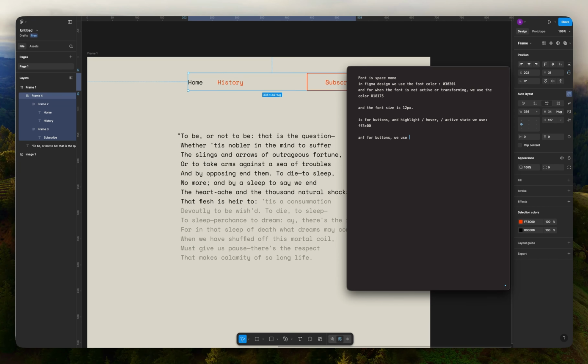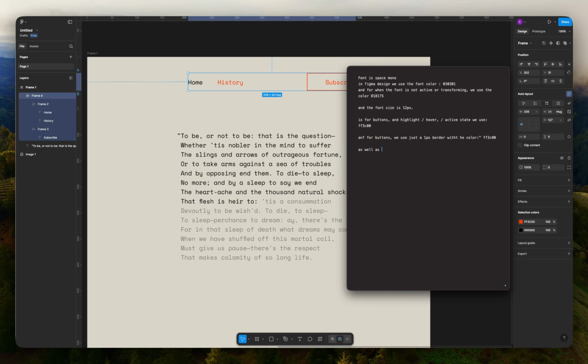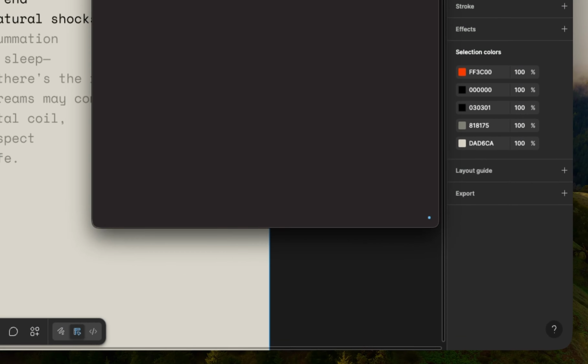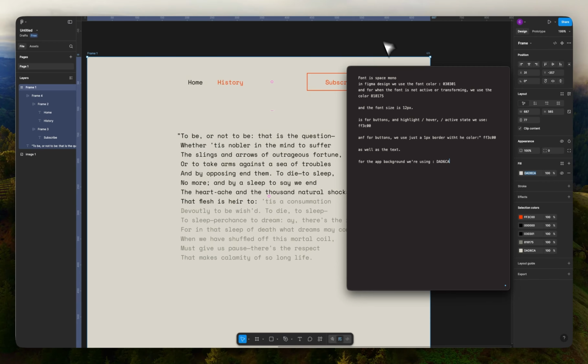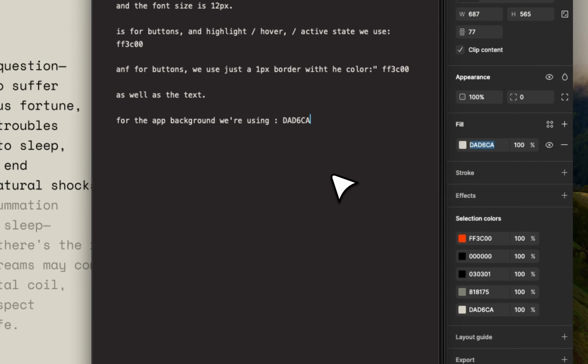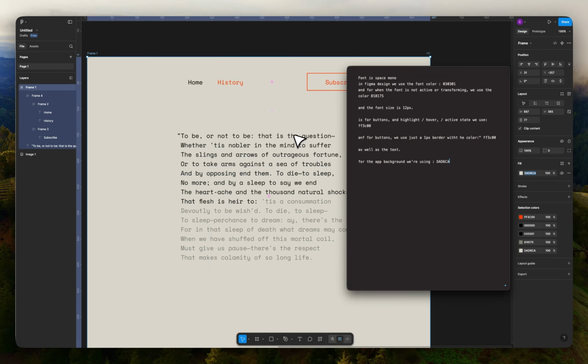And for the buttons, we use just a 1 pixel border color. And same thing, this as well as the desktop background, we're using this color here. Now, what we are basically doing in this case is just preparing the AI to create our design system. And this works with anything that you want to do.